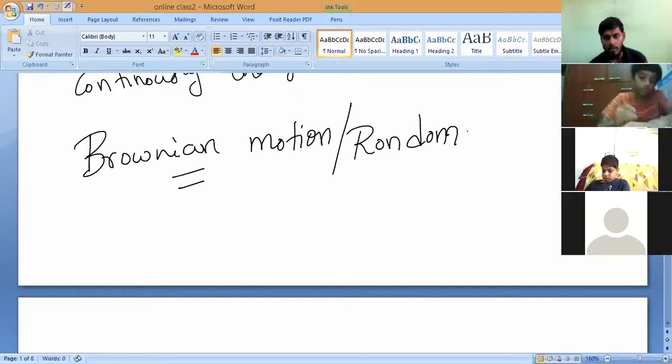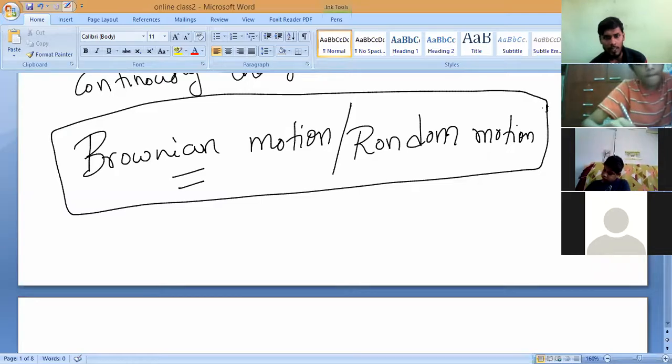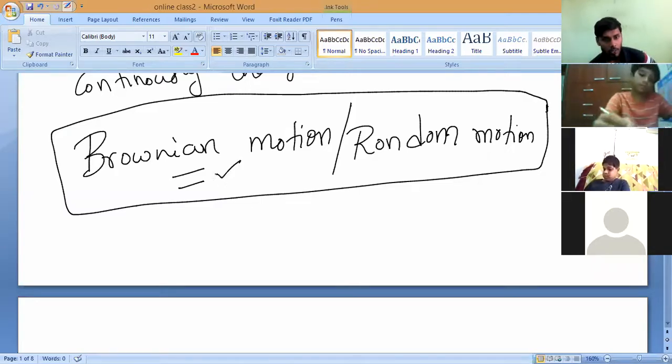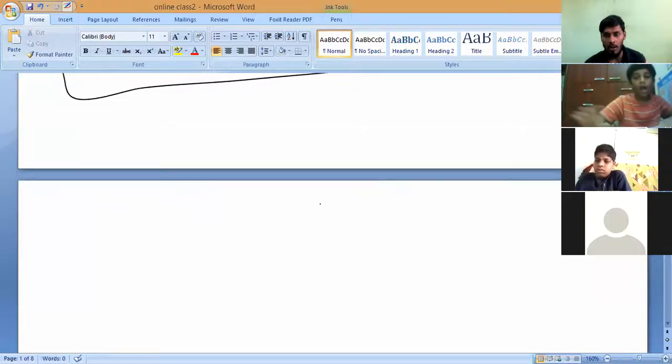So random motion, zigzag motion, or Brownian motion, learn the spellings. Everything is the same. Higher classes will use only Brownian motion, which means the motion of particles in a zigzag manner is called Brownian motion or random motion. Will you be able to remember, all of you?